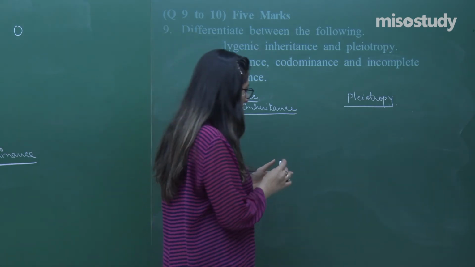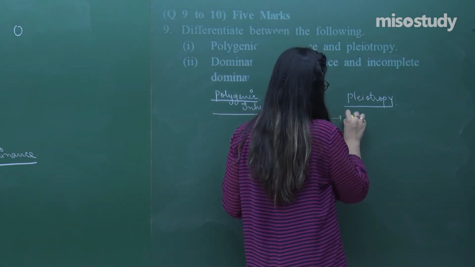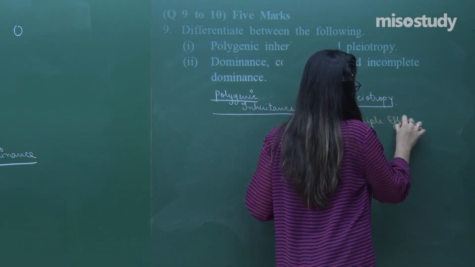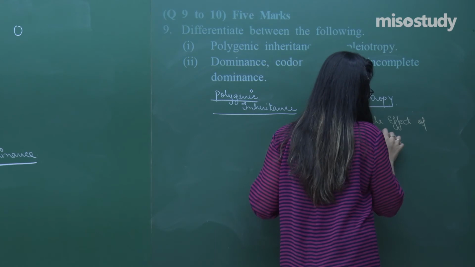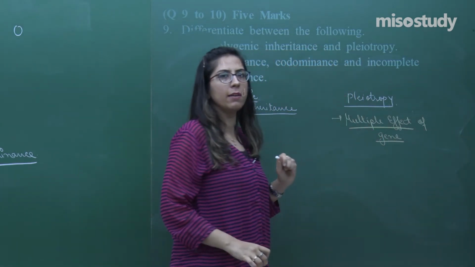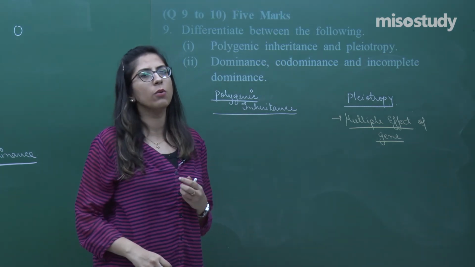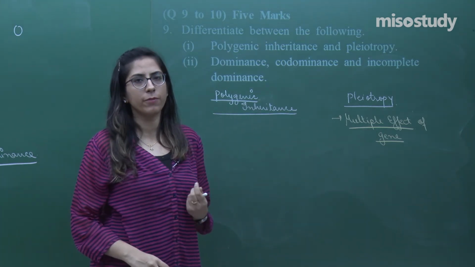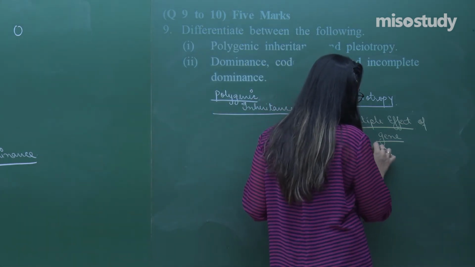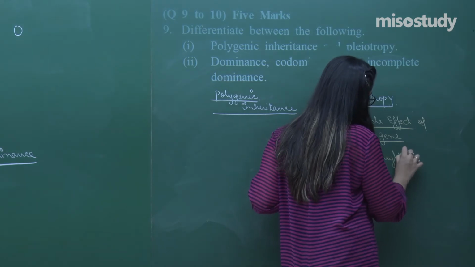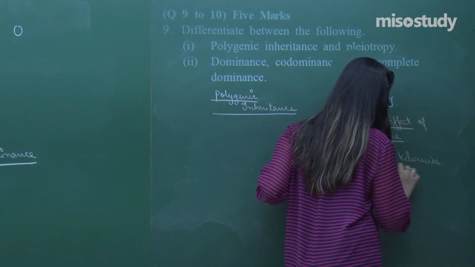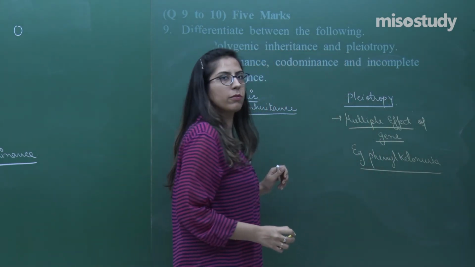Pleiotropy is called a multiple effect of a gene. That means one gene is showing multiple effects, right? Rather than showing only one phenotype, they show multiple phenotypes. In this, we have an example of phenylketonuria. That is a multiple effect of a gene.